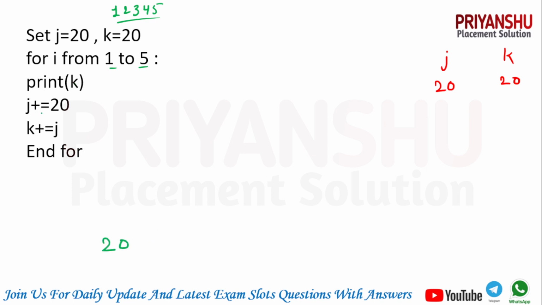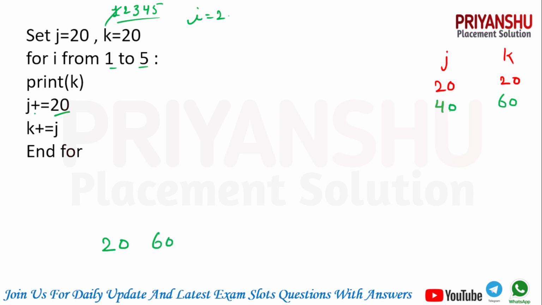Then after that, j equal to j plus 20. So j equal to j plus 20 means, guys, 40 is there. Then after that k equal to k plus j. k plus j means, guys, 40 plus 20 is nothing but 60. Now the value of k is 60. Then again the value of i is now, guys, 2. The value of i is 2. Print k. k is printed. It means 60 is printed, guys.